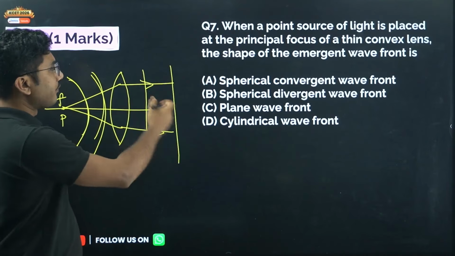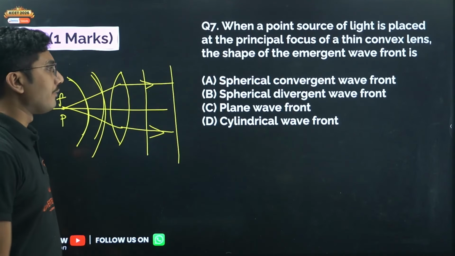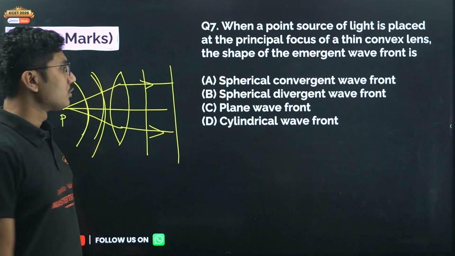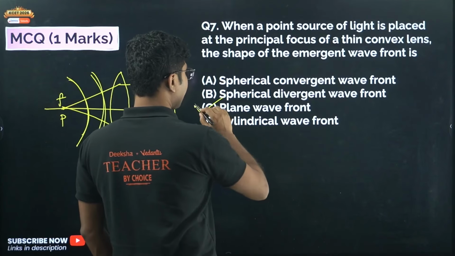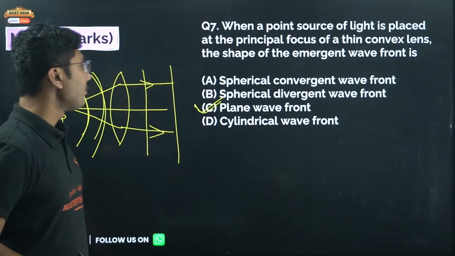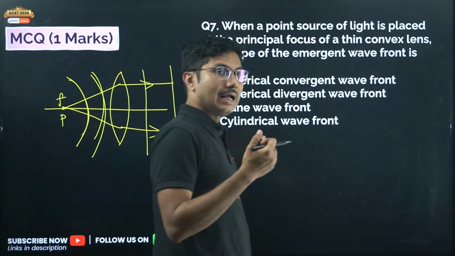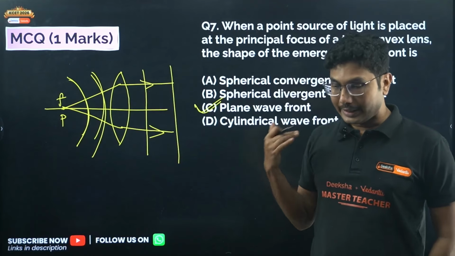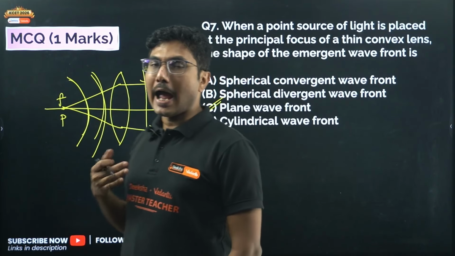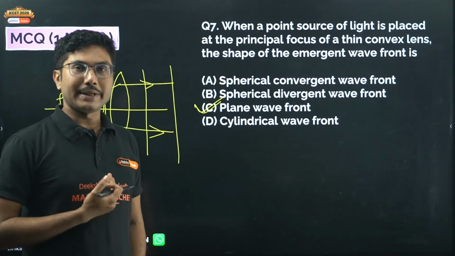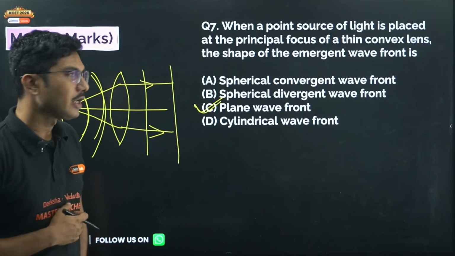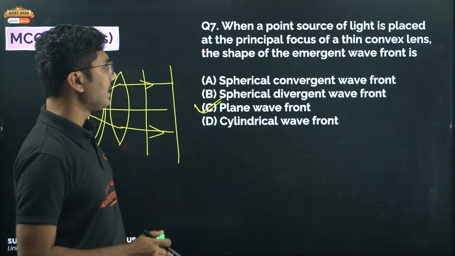So that means the wavefront will also be a plane wave and it will be parallel to each other. So it will be a plane wavefront. The correct answer is plane wavefront. In case you see any such questions, try to draw the basic ray diagram, and then try to analyze what is happening, and based on that information try to find out what wavefront it is.